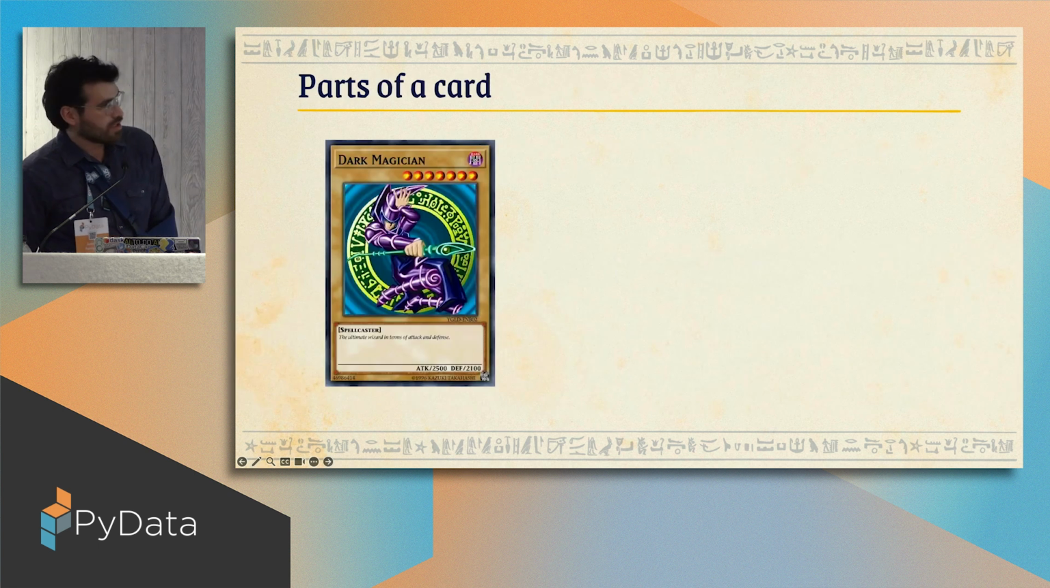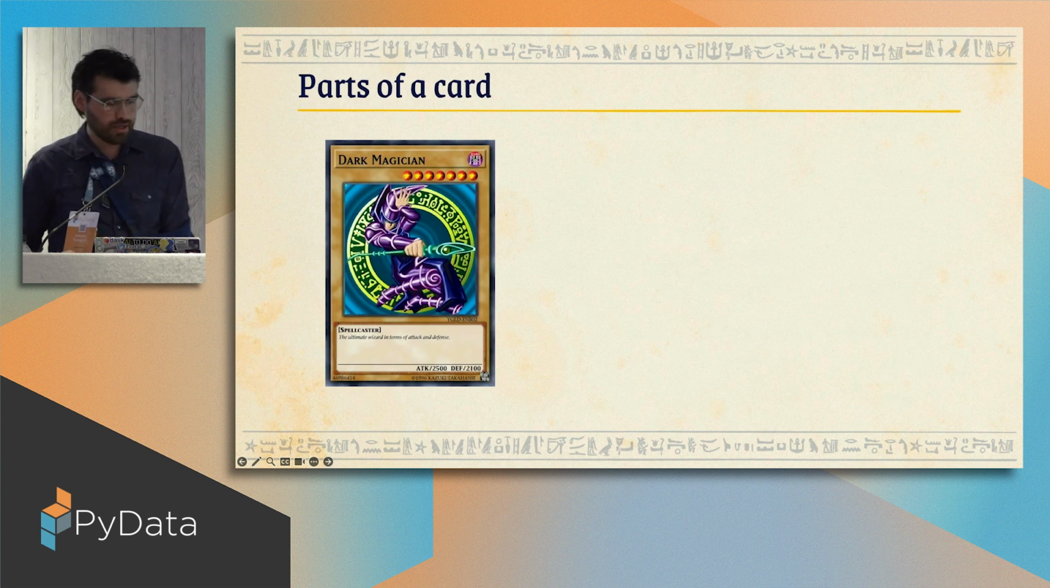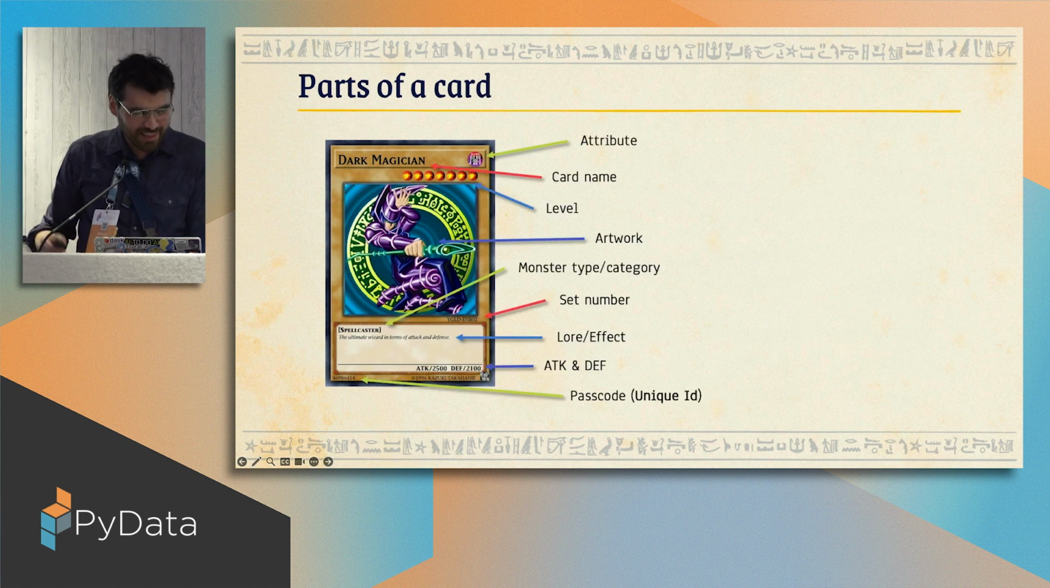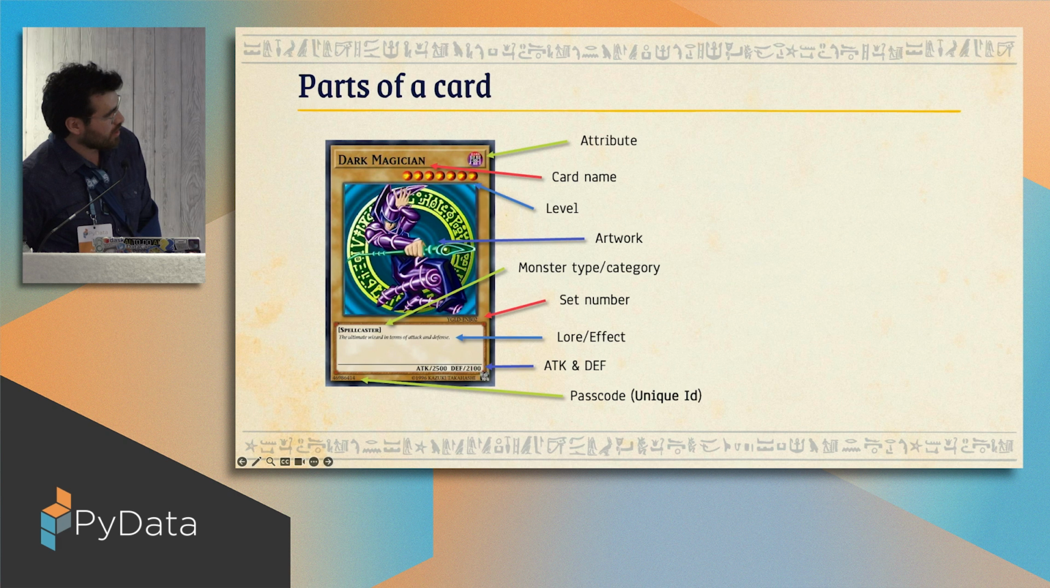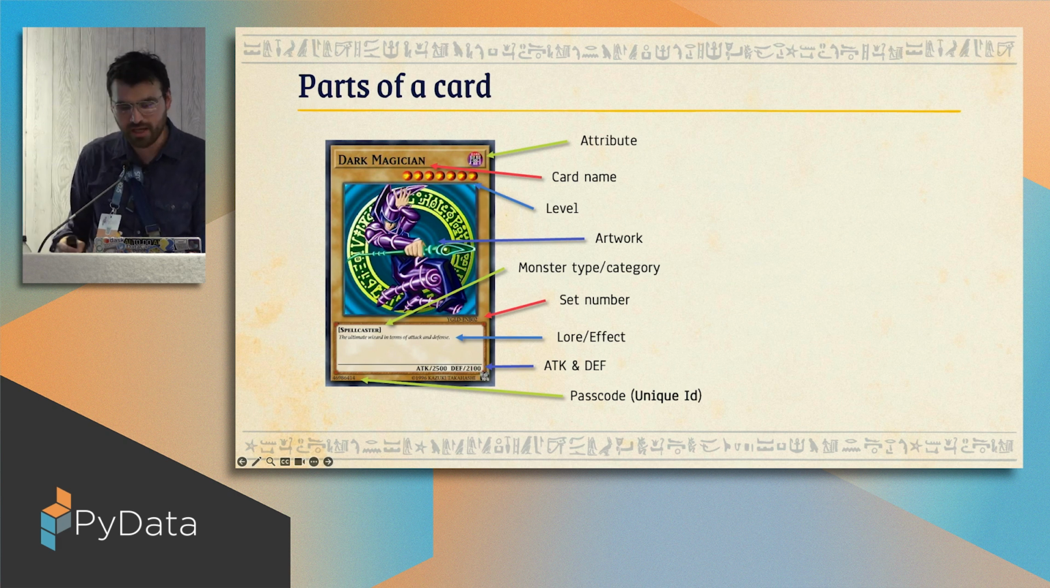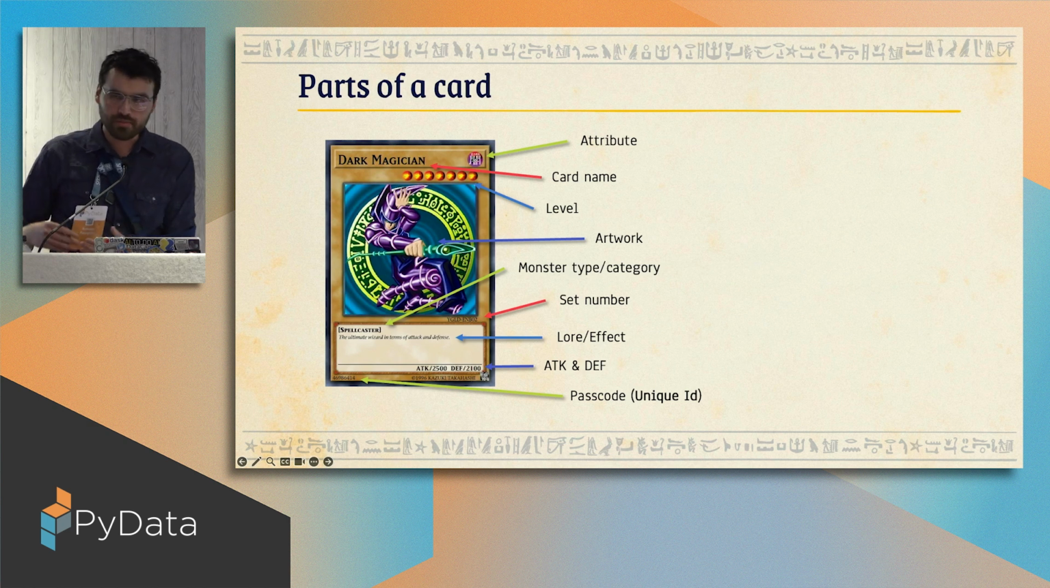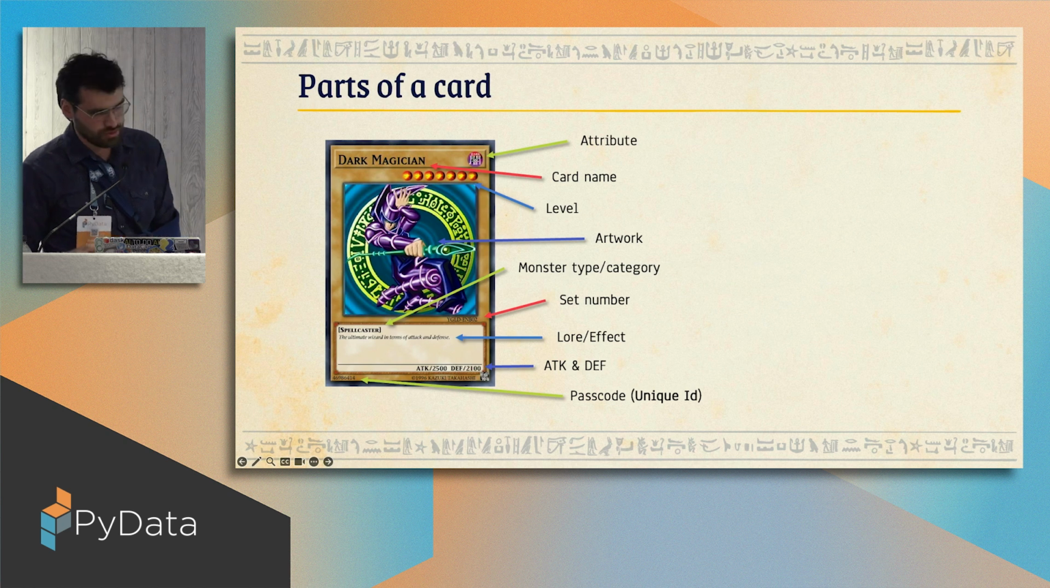So this is how a card looks in Yu-Gi-Oh. This is my favorite card as a kid, and still as an adult, or an overgrown kid, as someone might say. These cards have different attributes. They have an attribute called attribute, which is redundant. They have a card name, a level, and certain artwork. Some of them have attack points, defense points, effects, and so on.